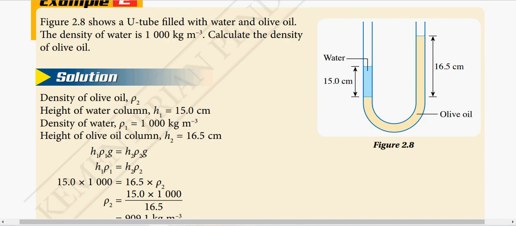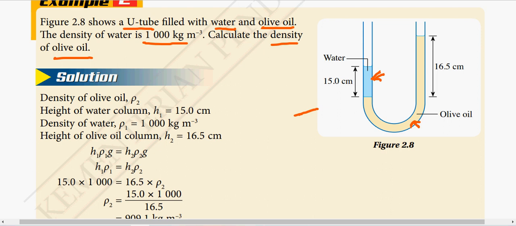Okay, next question shows a U-tube filled with water and olive oil. We have water in blue color and olive oil in peach color, to differentiate. The density of the water is given as 1000 kg per cubic meter. Calculate the density of the olive oil.